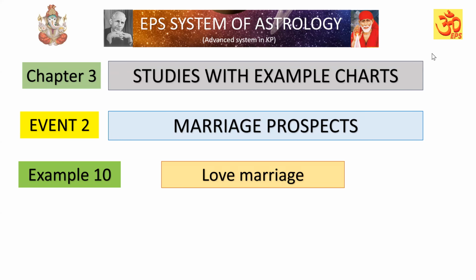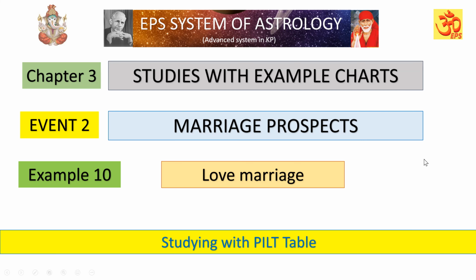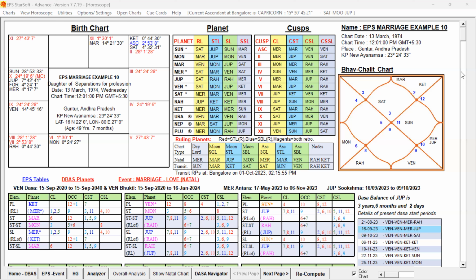Example number 10, love marriage. We are going to study the chart with the help of the PILT table in this video. This is the birth chart of that female native.